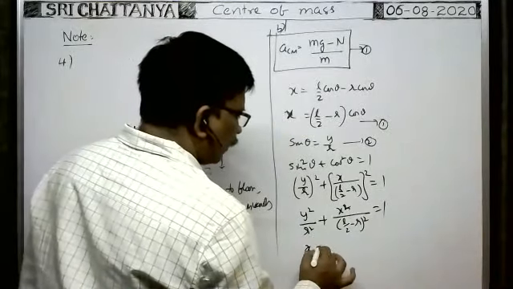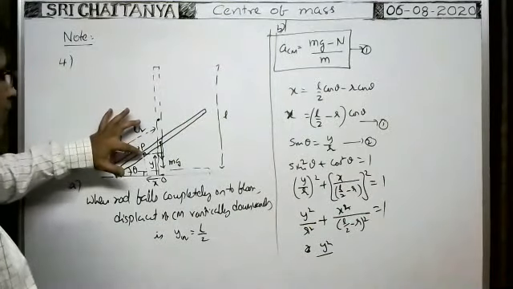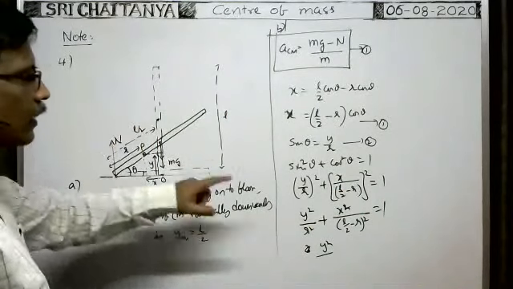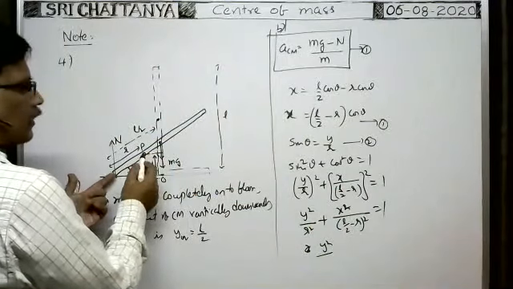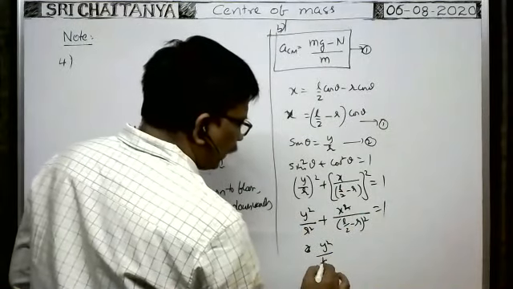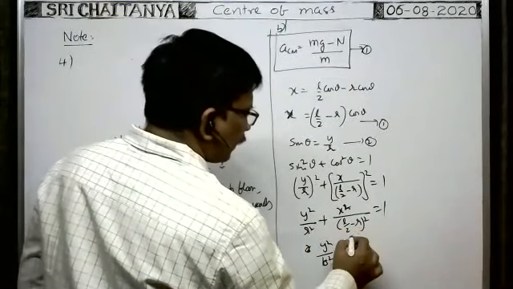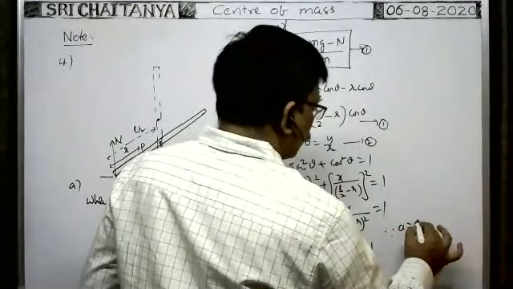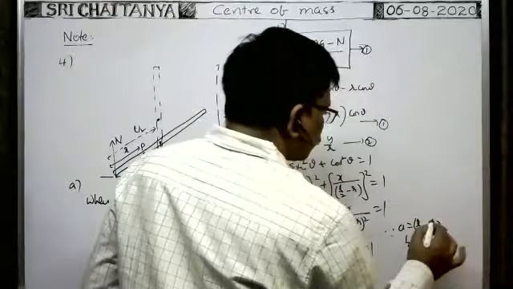Once the point is considered on the rod here, the distance of this point from this end does not alter. So r is constant. L/2 is constant, r is constant. That's why this is also constant. Say this constant is a and this constant is b. So y square by b square plus x square by a square is equal to 1, where a is equal to L/2 minus r, and b is equal to r.